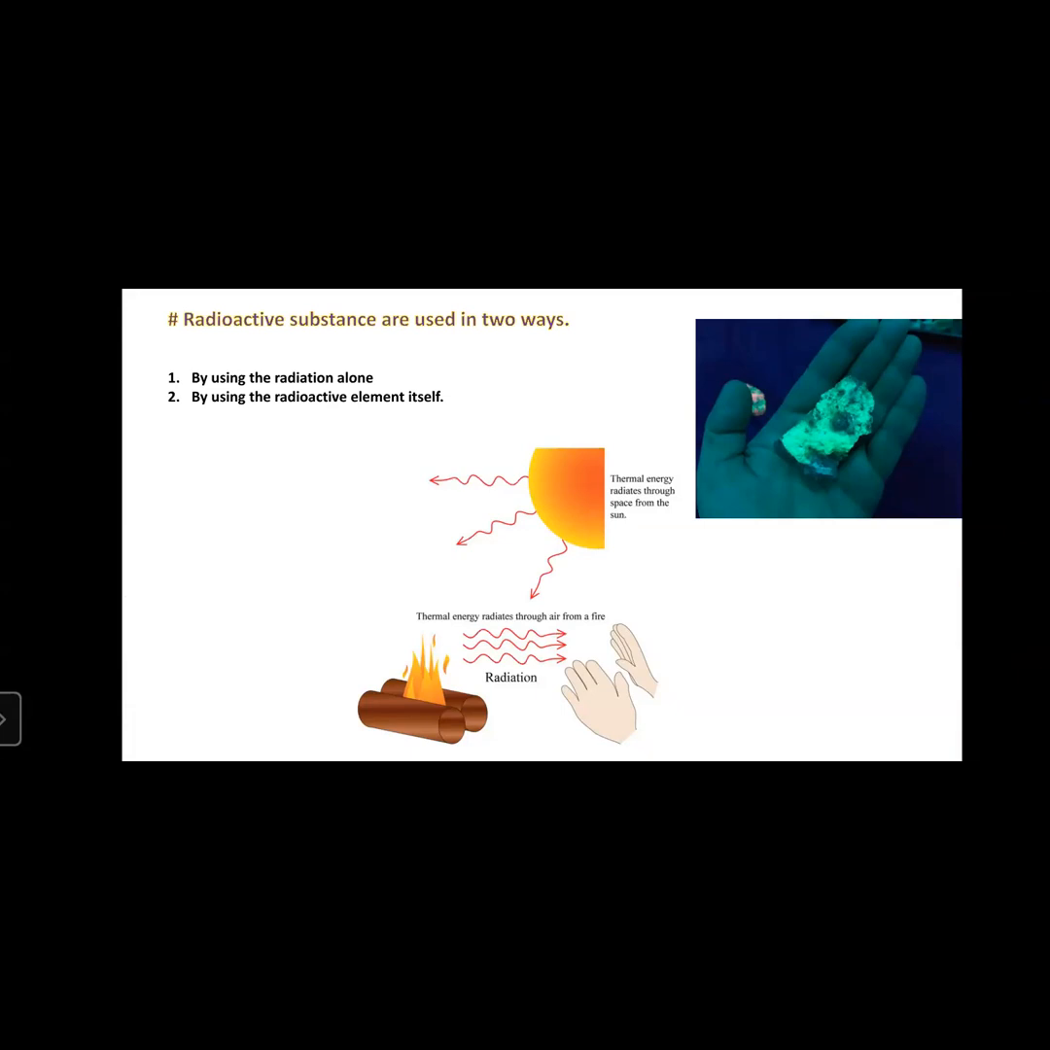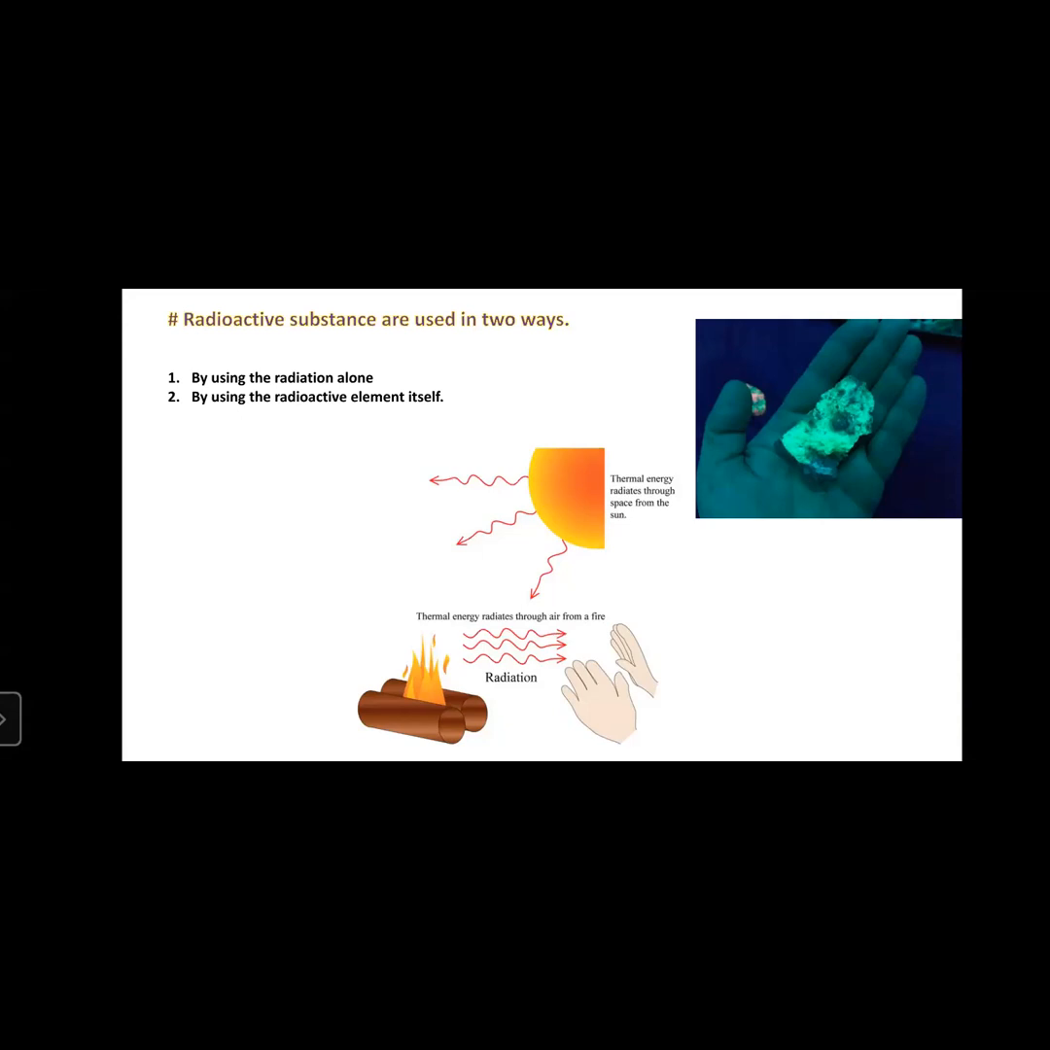On cold days, we feel hot when standing outside in the sun. We feel hot due to the radiation. But when we use radium watches, we are actually using a material. So we can use either the actual material or the radiation coming out of the material: use of radiation and use of material.